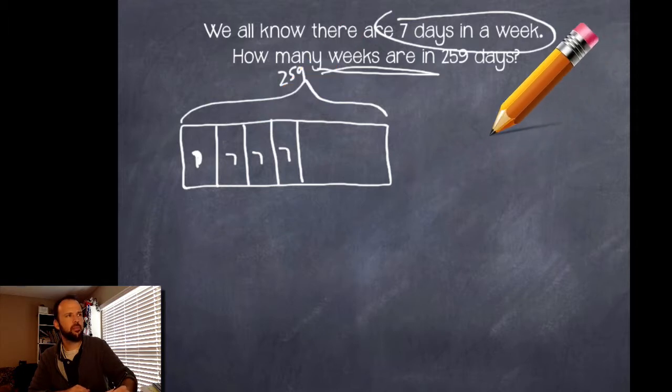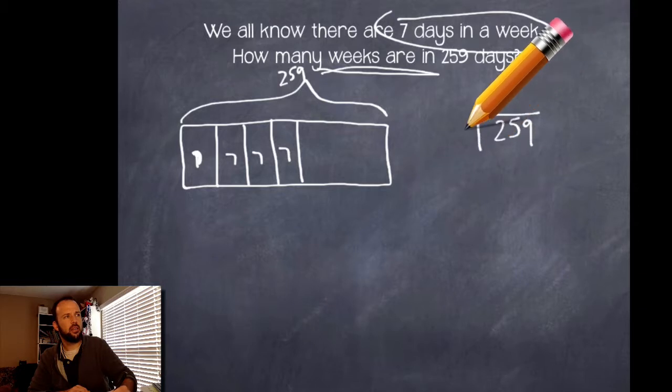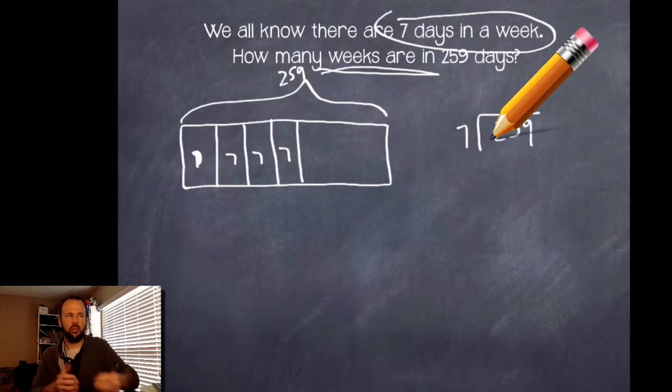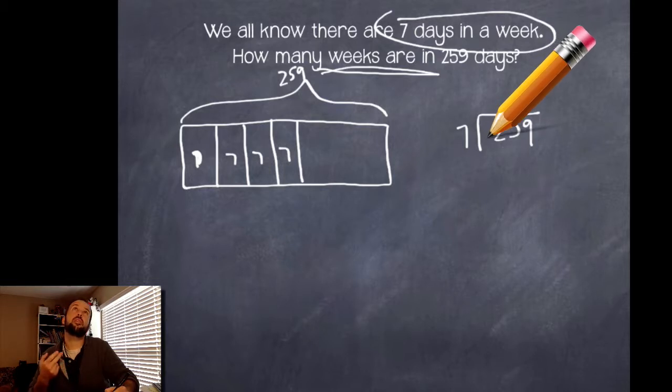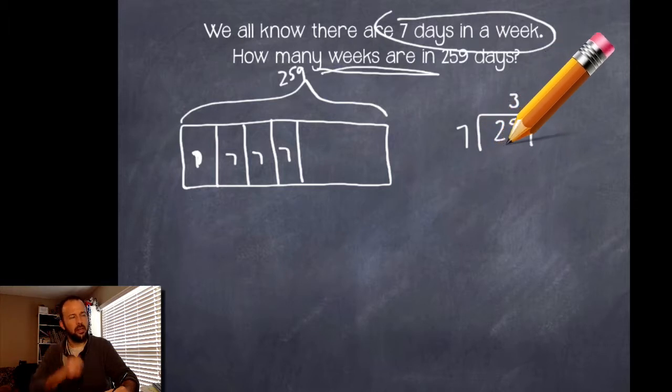We could do that, right? All right, so let's set up the problem over here. 259 divided by 7. Okay, so first I'm going to try to put these 200s into 7 groups. Not going to be able to do that. Not enough of them. So I'm going to have to look at my 25 and regroup those there. So 7 into 25. Let's count by 7. 7, 14, 21, 28. Okay, so 4 is going to be too much, but it can go in 3 times. I can make 3 in each group if I split them into 7 groups. And that would be 7 times 3. That would be 21.